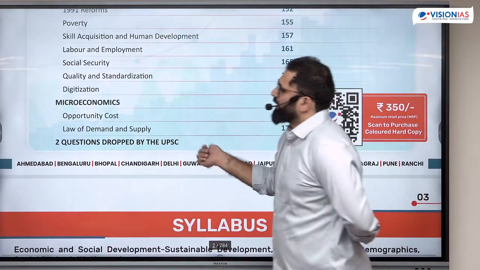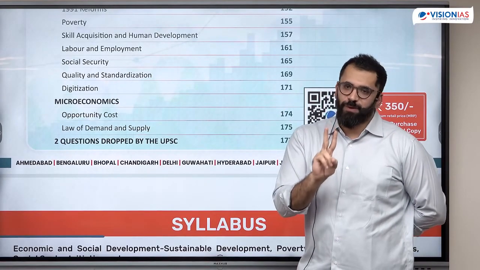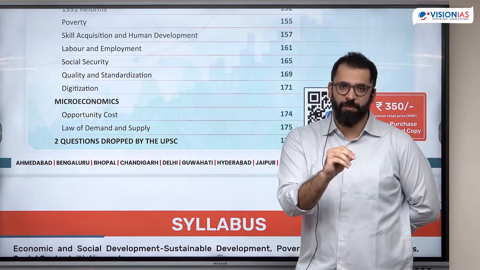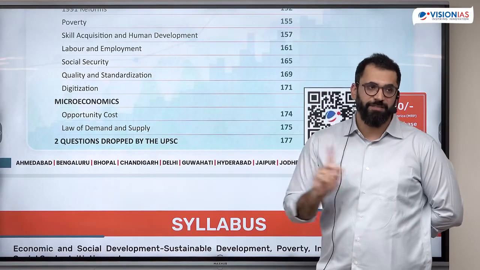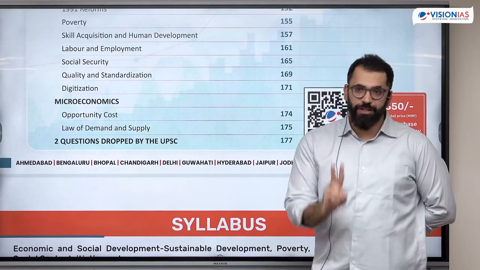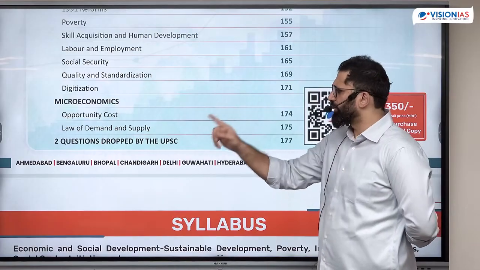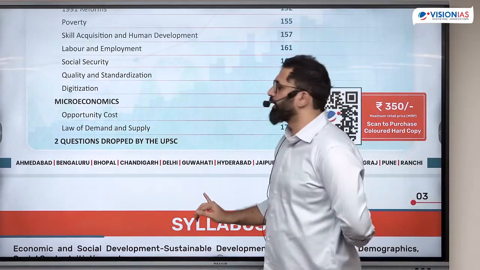Microeconomics also they've asked, but the priority is very less because in the last 15 years they've only asked 2 questions. So if you just know the basics of demand and supply, just the basics of microeconomics, you'll be able to solve that one question if it turns up. But priority is very less because in 15 years, only 2 questions have come, across 2018 I think on opportunity cost and 2019 on demand and supply. That's it. Two questions only.